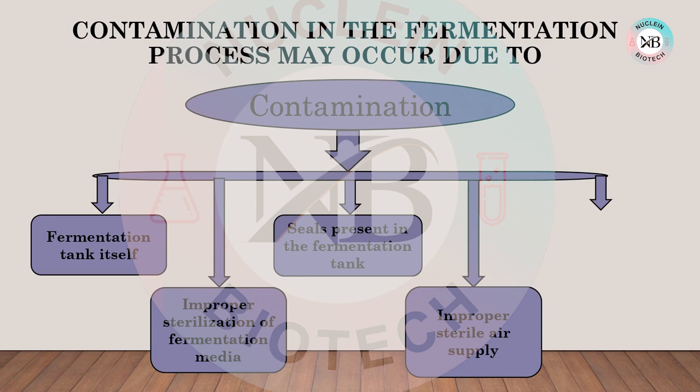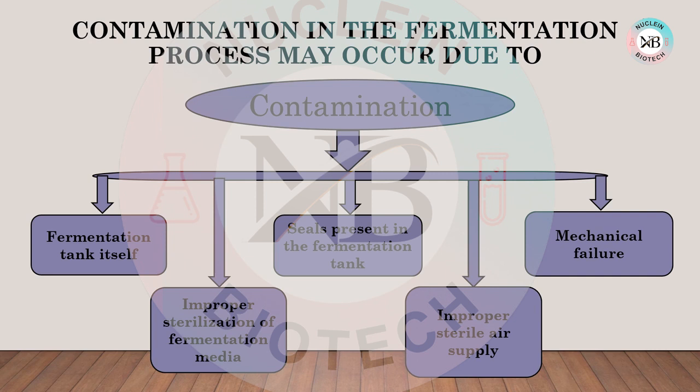Now, when we carry out different types of fermentation, some fermentation processes require sterile air. There is a requirement of air in the aerobic fermentation process. Now, if we don't supply properly sterilized air in the fermentation media, it may result in contamination. And fifth one is mechanical failure.